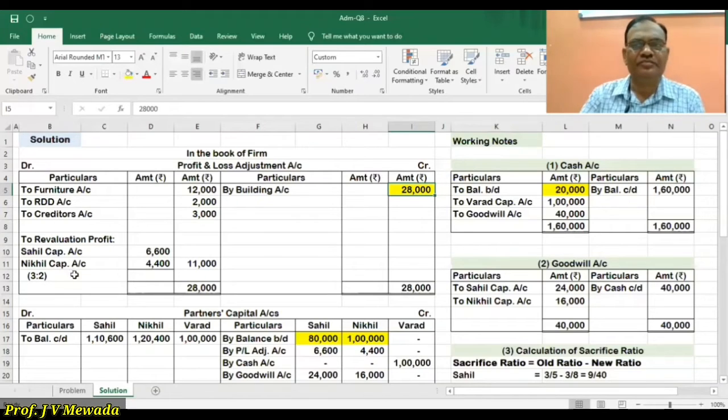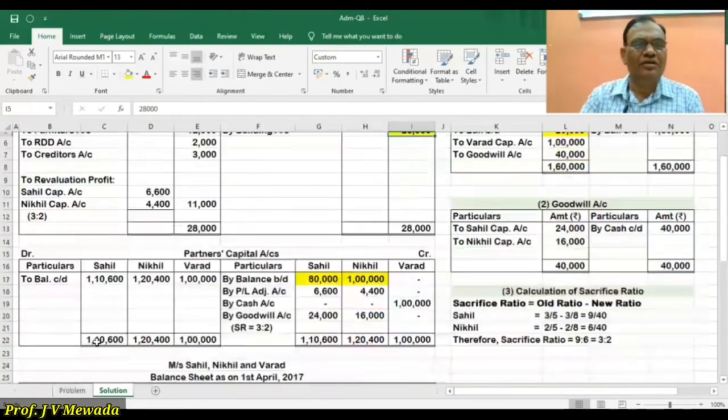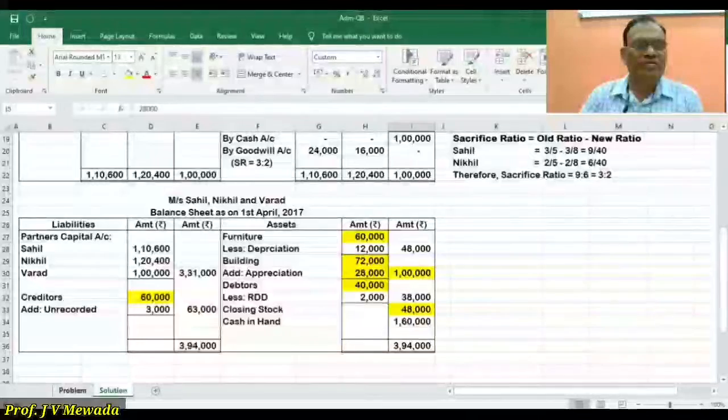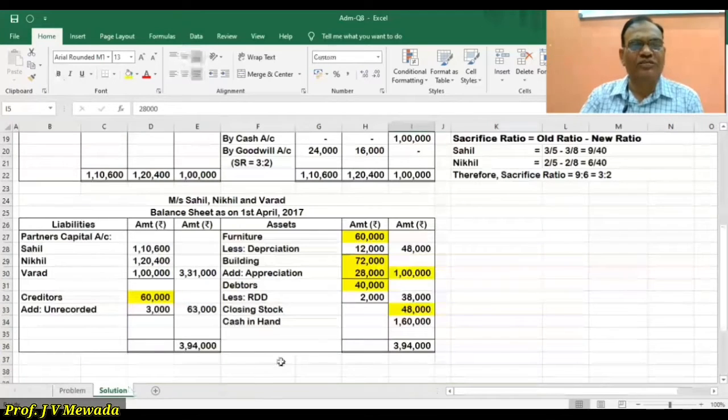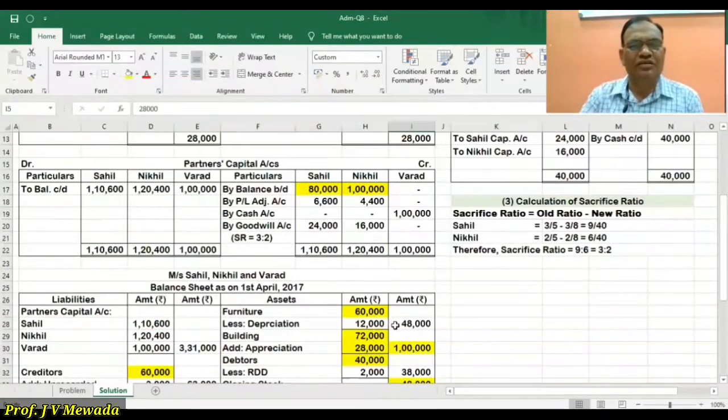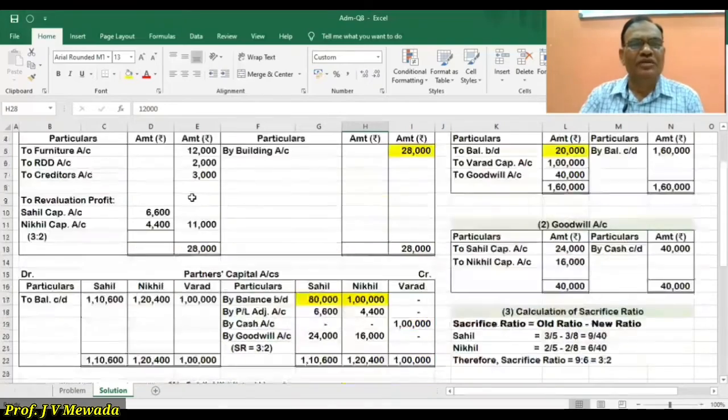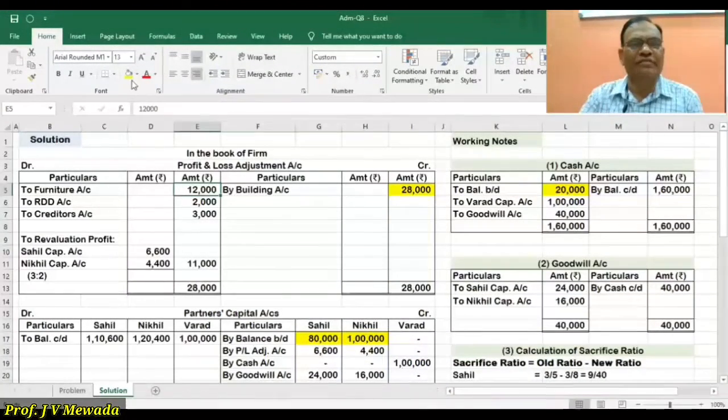Then furniture 48,000 is the new value, so 12,000 is the depreciation, and 12,000 we are writing on the debit side of the profit and loss account.